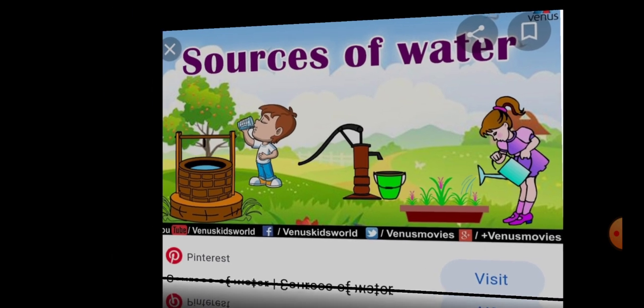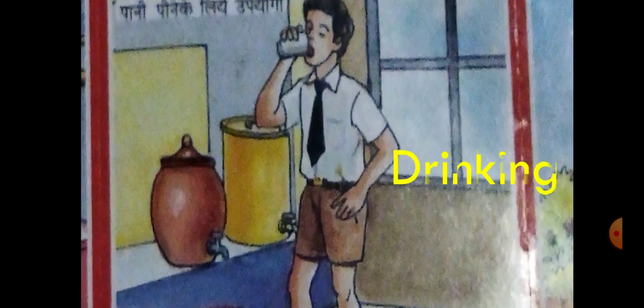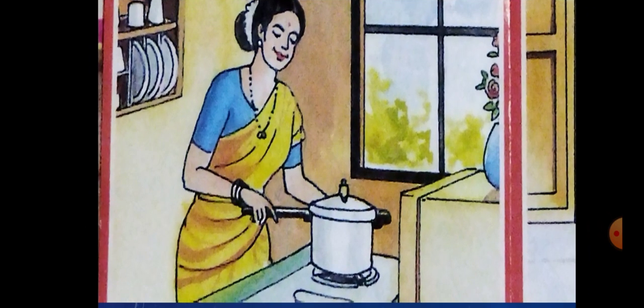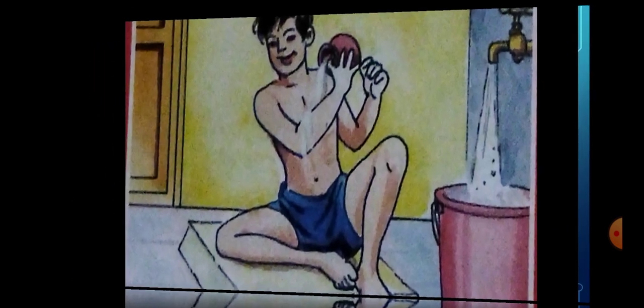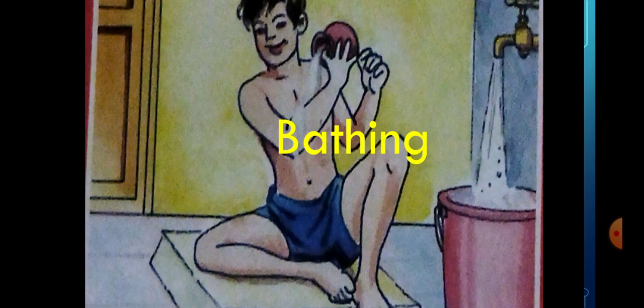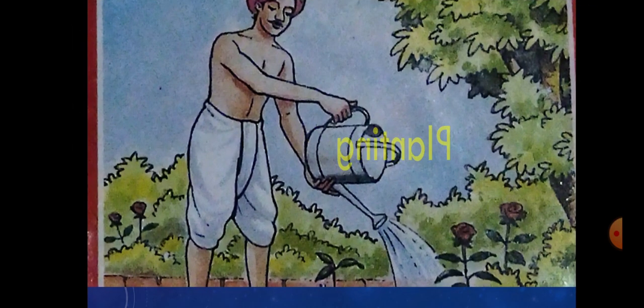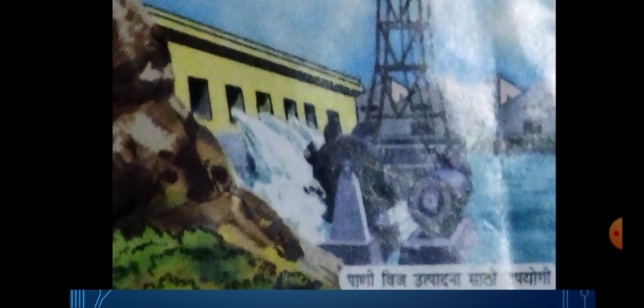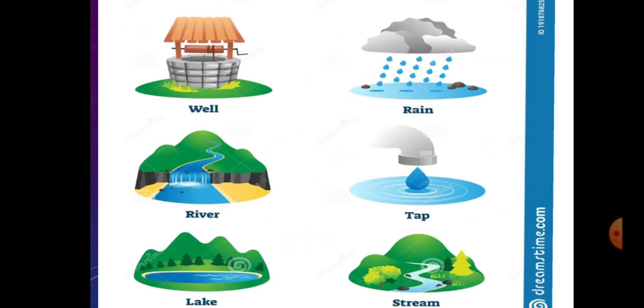For drinking, for cooking, for bathing, for planting, for electricity, for construction, for factories, for cleaning, etc. We get water from the well, river, lake, rain, stream.